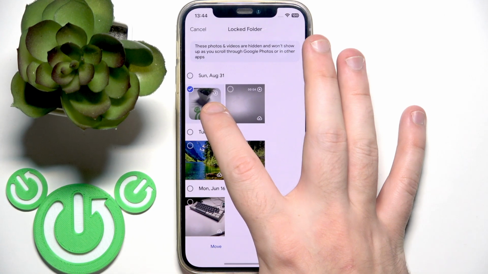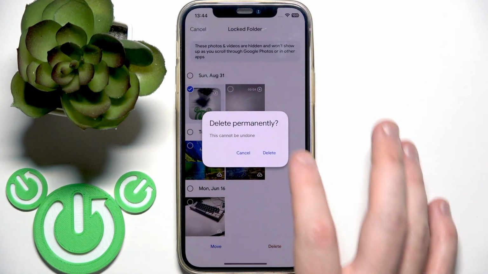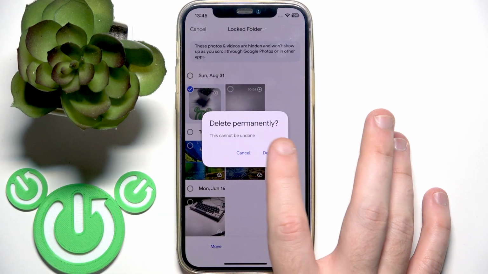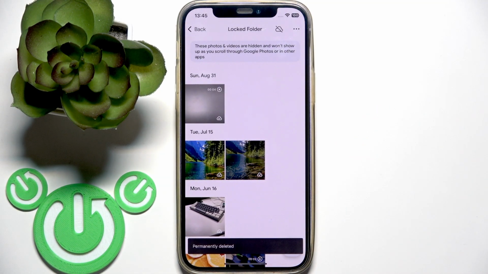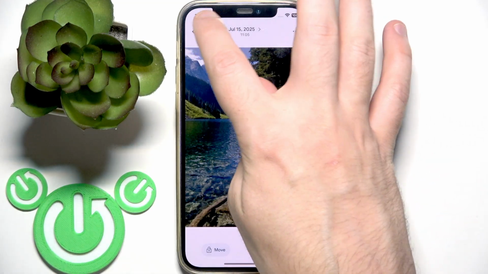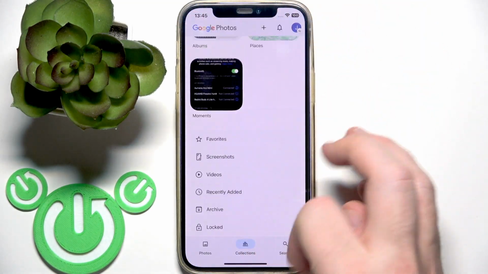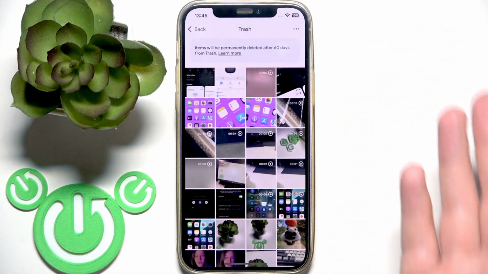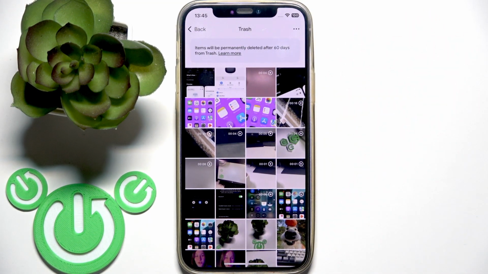So right here I have this photo, delete. As you can see, it asks me to delete permanently, and I can delete or cancel it. And if I return to the trash, right here we don't have this photo.